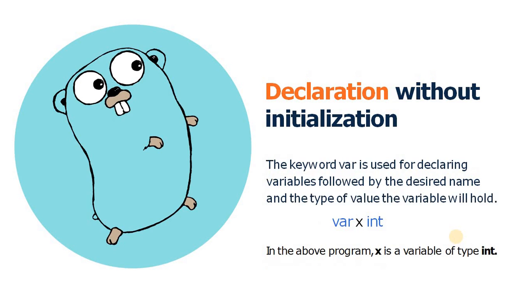The next form is declaring a variable without initialization. As we mentioned in the previous slide, if we know the value which we want to assign, we can assign it at the same time when we declare the variable. But sometimes we want to assign a value based on some calculation or expression, and in this case we just declare the variable instead of assigning a value.